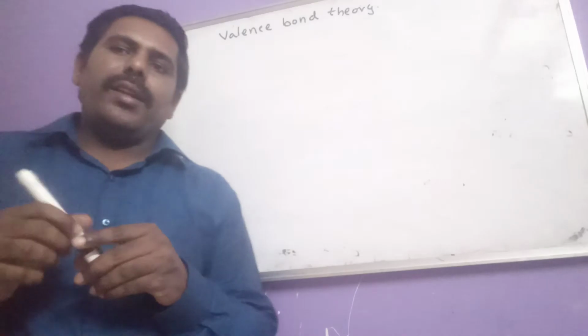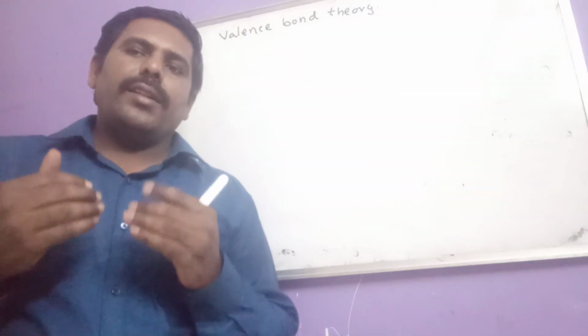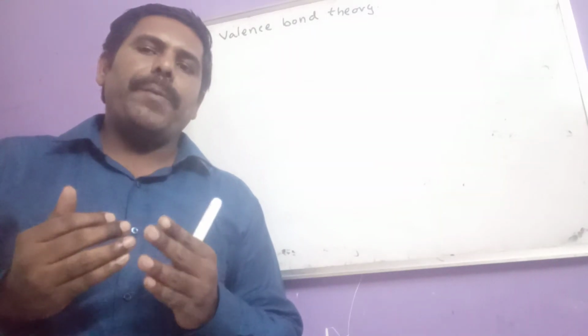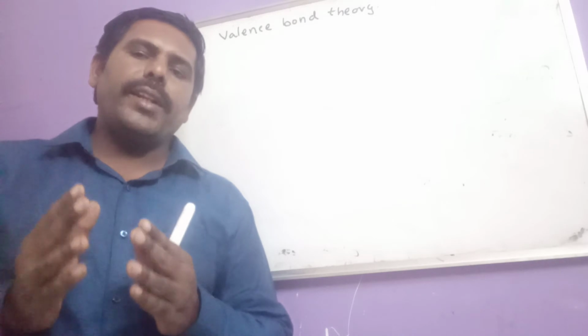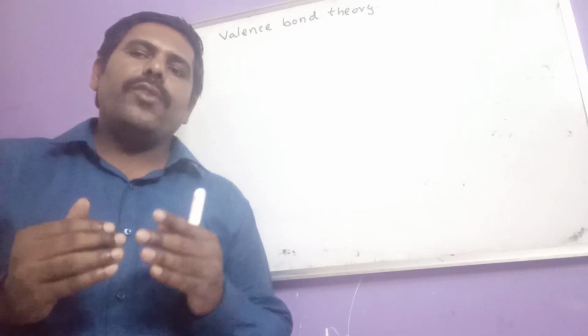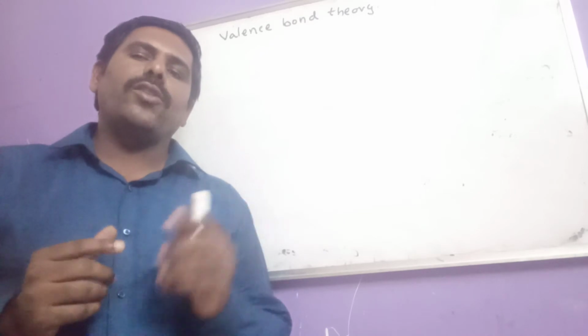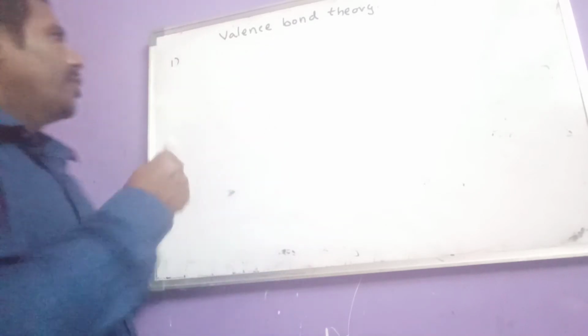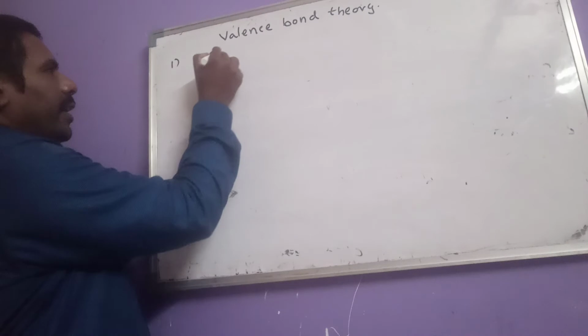When a metal ion is ready to form a complex compound, it undergoes the formation of coordinate covalent bonds.